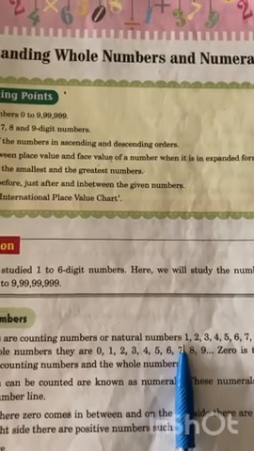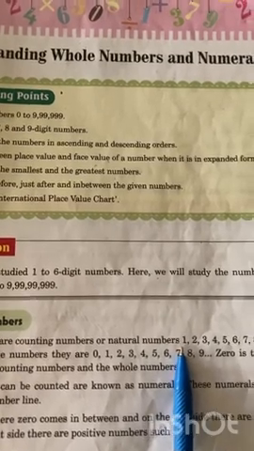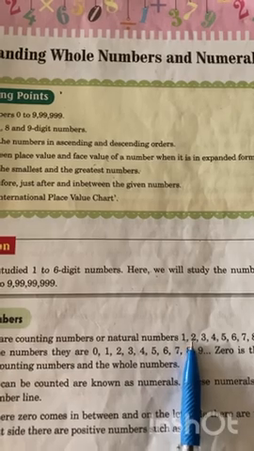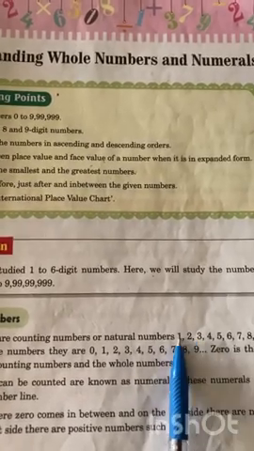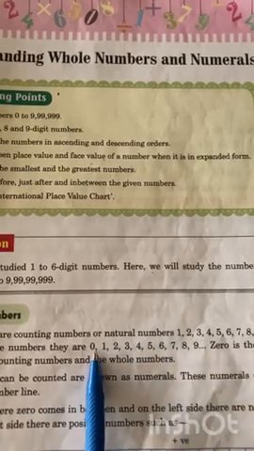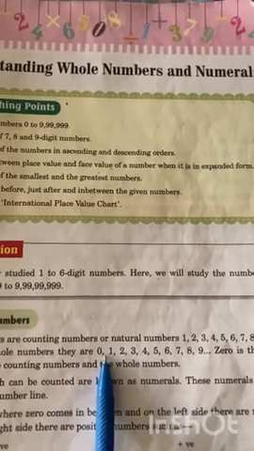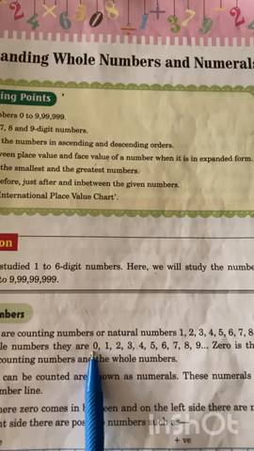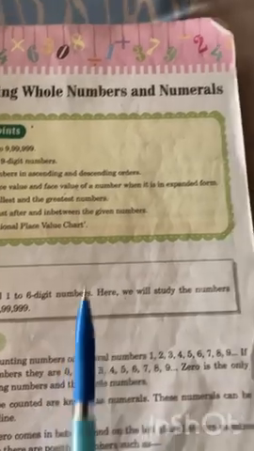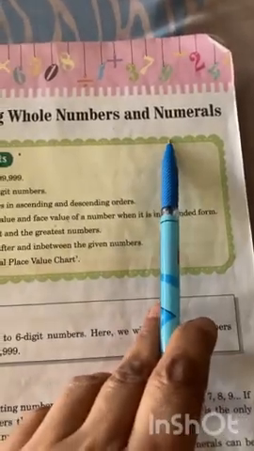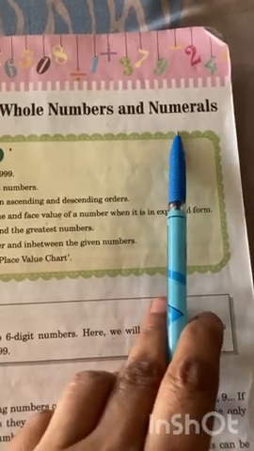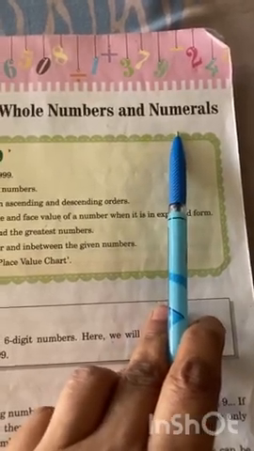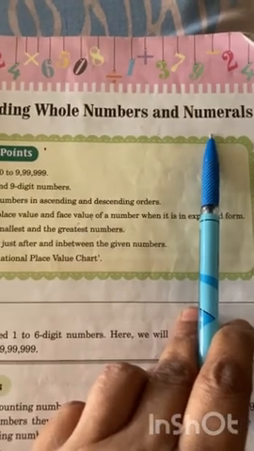So what is natural and what is whole number? Natural numbers are the numbers which begin with 1, and whole numbers are the counting numbers which begin with 0. And all the numbers that can be counted are known as numerals.